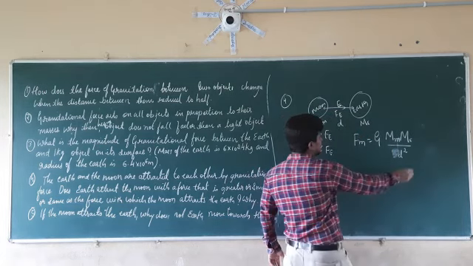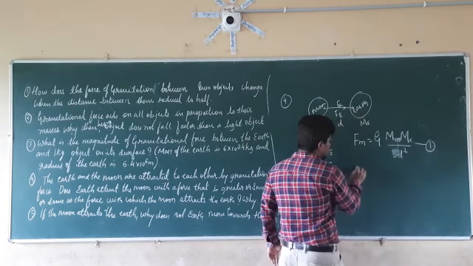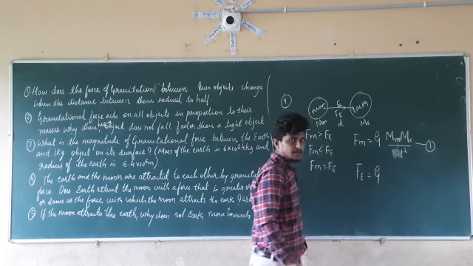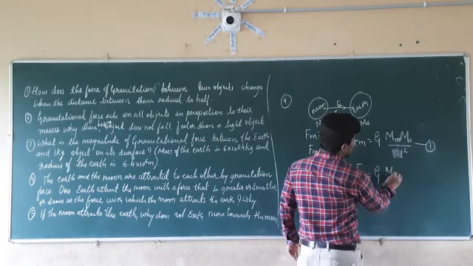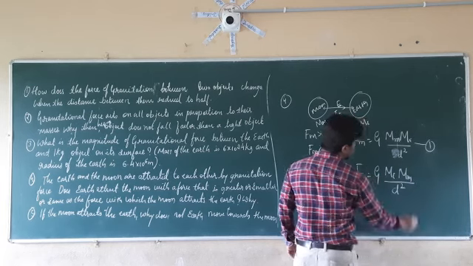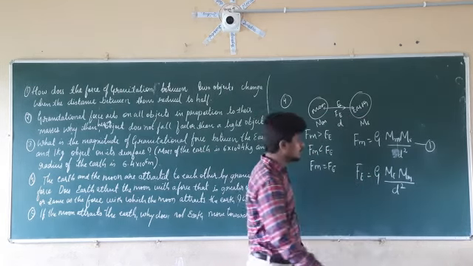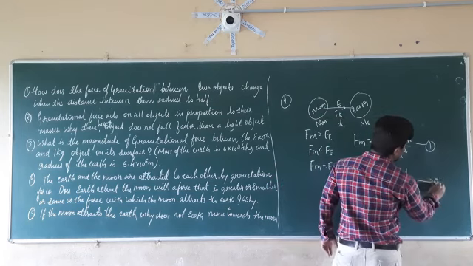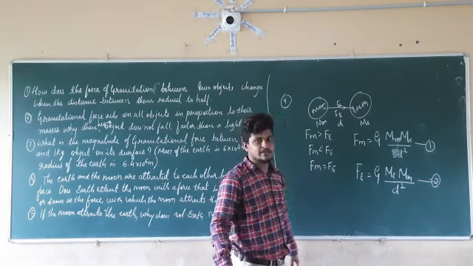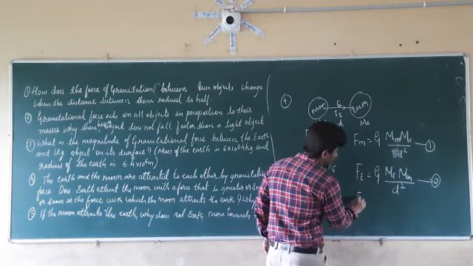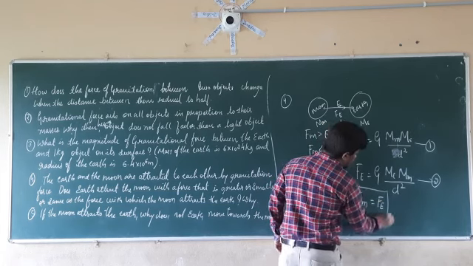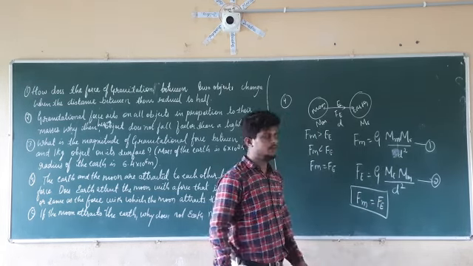Next, consider the second equation, the force exerted by the earth on the moon. Again, it gives Fe equal to G times the mass of the earth Me times the mass of the moon Mm, divided by d squared. Taking this as equation number 2 and comparing equation 1 and equation 2, Fm is equal to Fe.